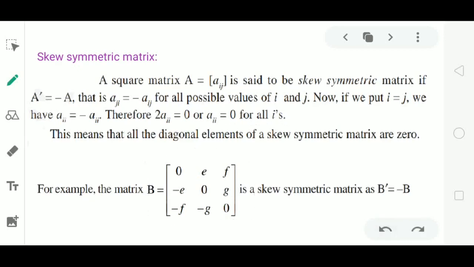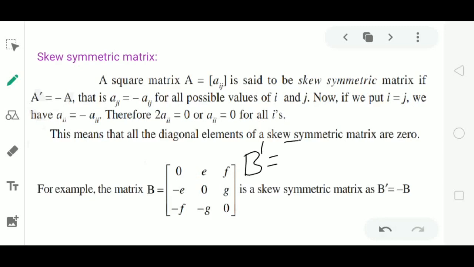Now observe the example. Here in the matrix B, all the diagonal elements are 0 and the diagonally opposite elements have equal value but opposite sign: E, minus E; F, minus F; G, minus G. So it satisfies the condition B dash equals minus B. Hence it is a skew symmetric matrix. Or we can also verify this by taking the transpose.